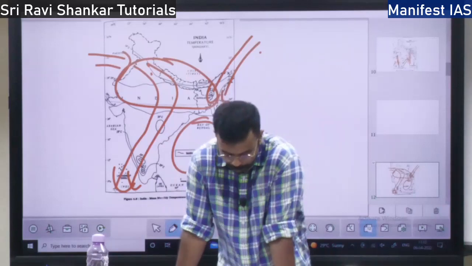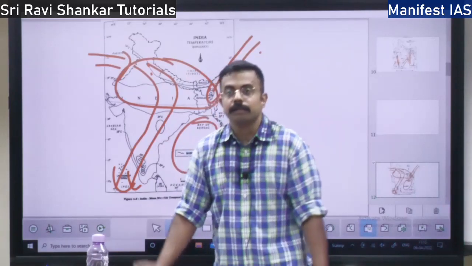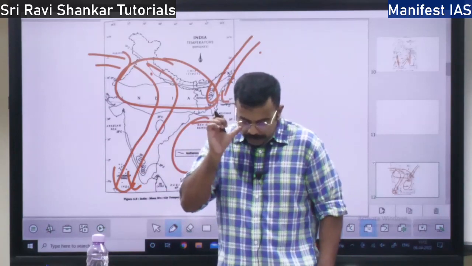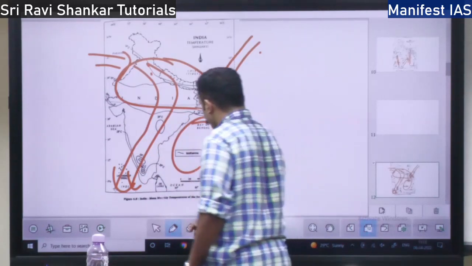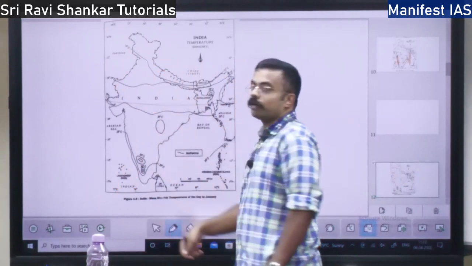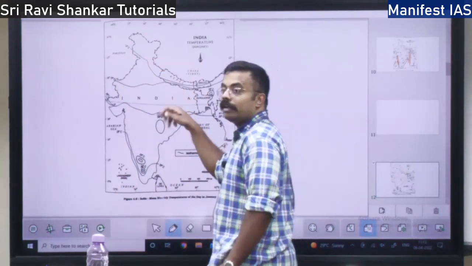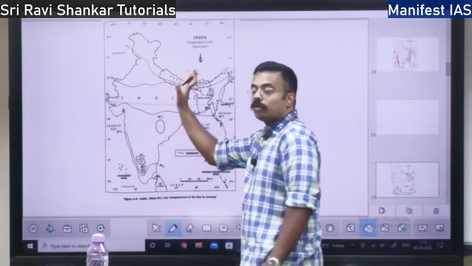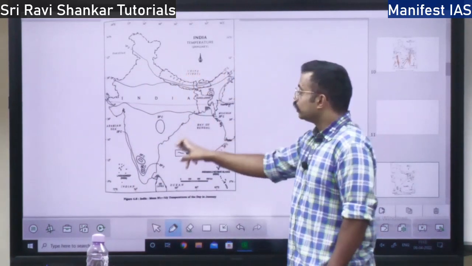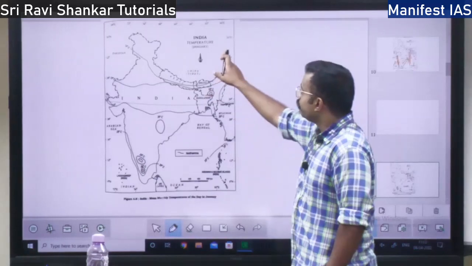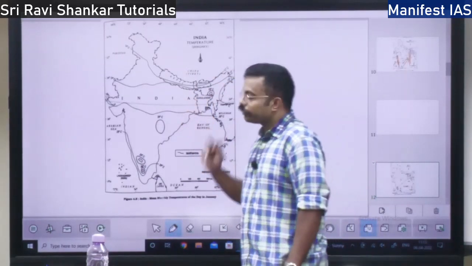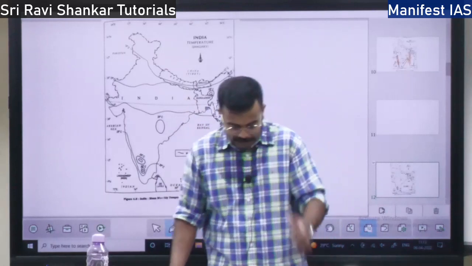When it blows from land to sea, it will bring little rainfall, because there will be very little humidity. When the wind blows from the ocean to land, the humidity is high, whereas when the wind blows from land to sea, the humidity is low.